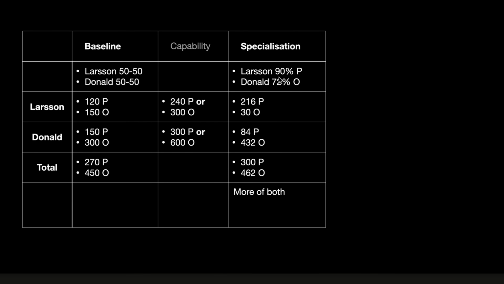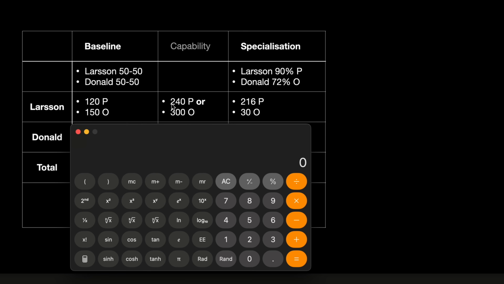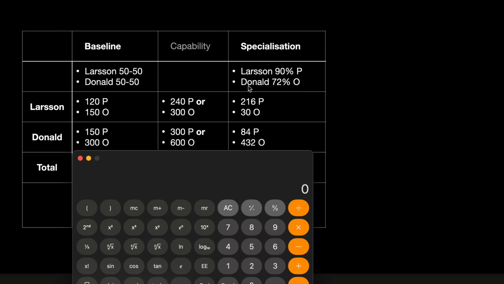Say that Larsson does 90% potatoes, so out of his capability of 240, he does 90% potatoes, or 216. Out of his olive capability, he does the remaining 10%, or 30 olives. Donald does 72% olives, so out of his capability of 600, he does 72% olives, or 432.